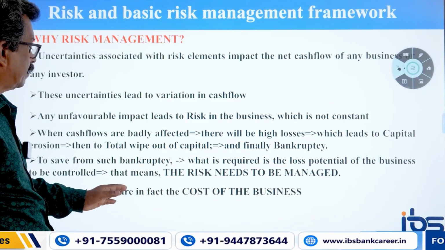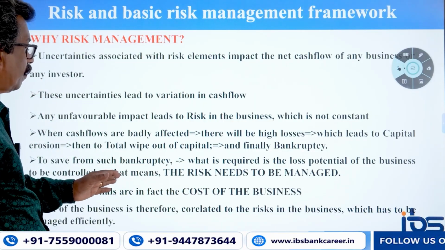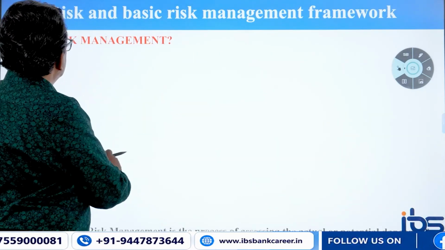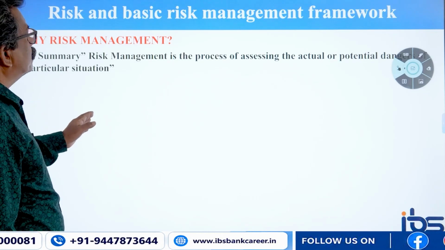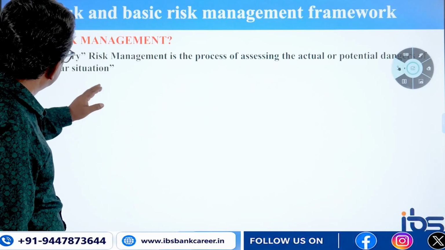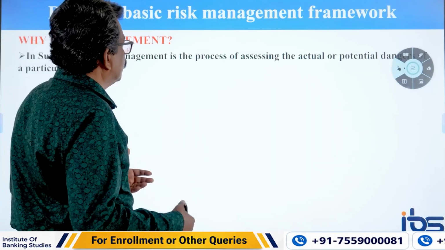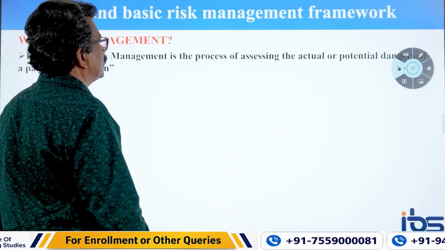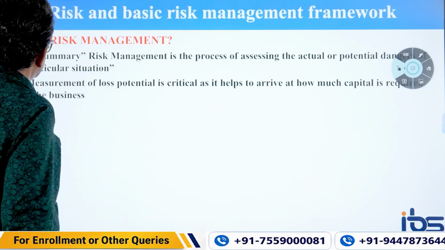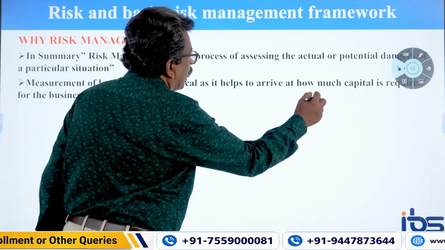The loss potentials are in fact the cost of the business. You know that. Cost of the business is therefore correlated to the risk in the business, which is to be managed efficiently. So, risk management, in summary, is the process of assessing the actual or potential dangers a particular situation may bring. So the process of assessing the potential danger is called risk management. Measurement of loss potential is critical as it helps to arrive at how much capital is required.